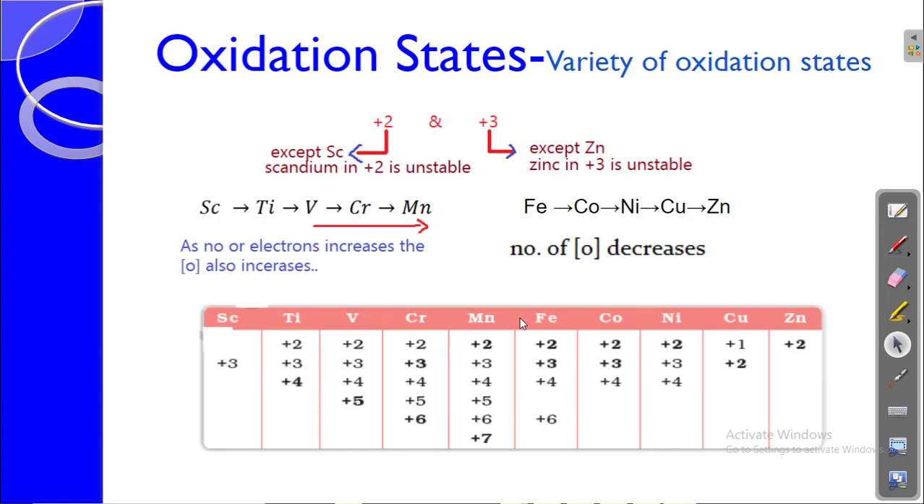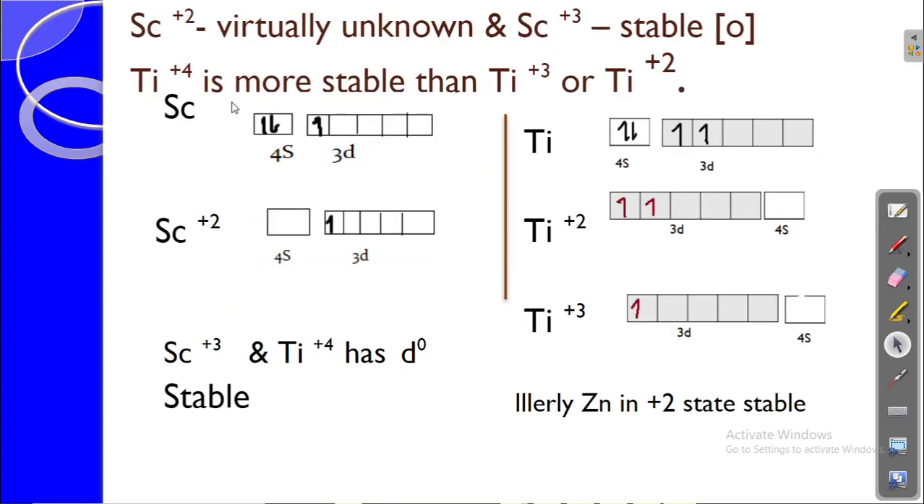Why? Okay, this we are going to see here. See, this is scandium's electronic configuration, which is 4s2 3d1. For scandium 2+, the outermost electrons will get removed first and then the inner electrons. So which will be the outermost orbital? The 4s orbital will be the outermost orbital, and those electrons will get removed first, and only then will the 3d electrons get removed.